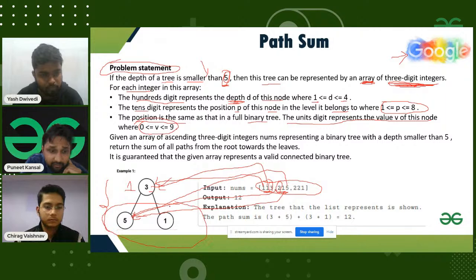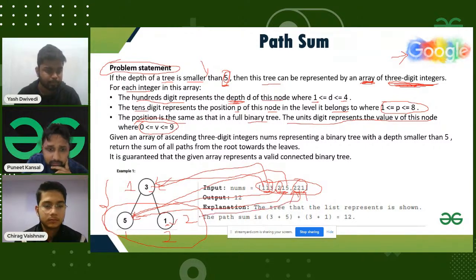At this level, first position is this, second position is this. Okay, so this is at the first position. Similarly, here you can see this number is representing this node actually. So value is 1, and this is at level 2 or depth 2. This is depth 2, and the sequence, you can see the position is 2 itself. The position of 5 is 1. This 1 is 2 actually. Okay.